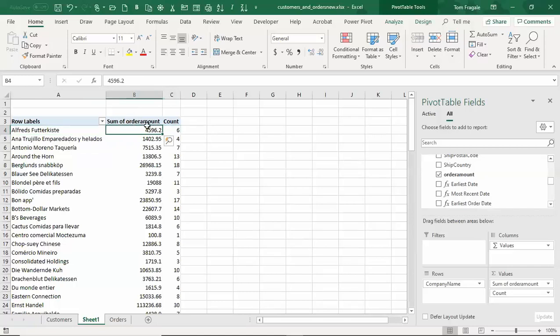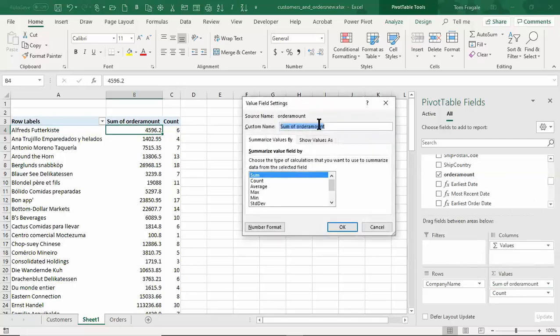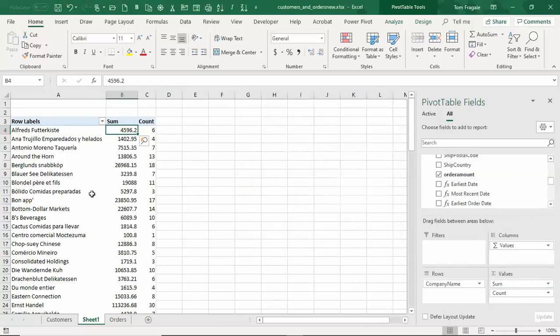Now maybe for this one, I'd like to change the title of that column to the word sum. The official way to do that is to come over here and click on the pull down where it says sum in the value section, and I'll pick on value field settings, and up there on the custom name, I'll type in the word sum. Good. Now I have a sum and a count of the orders for each different customer.